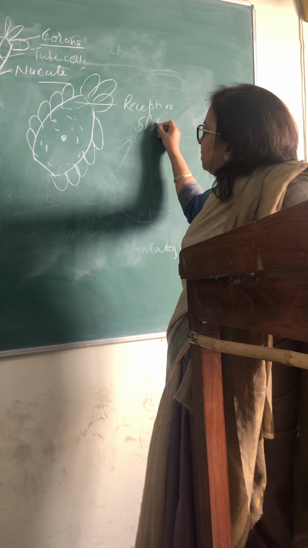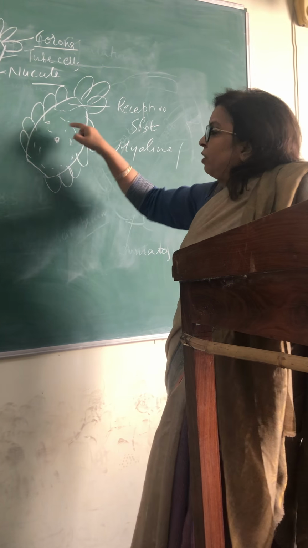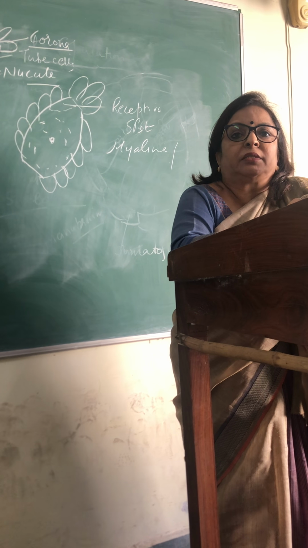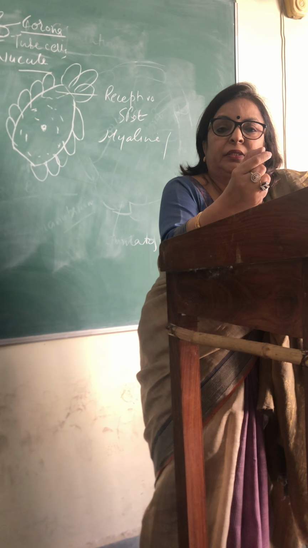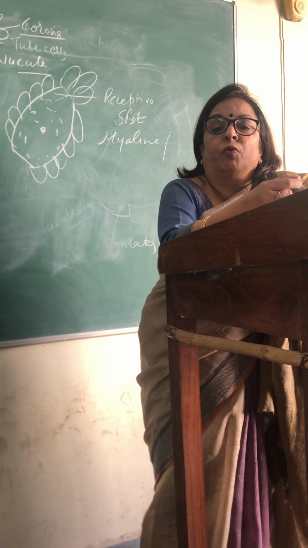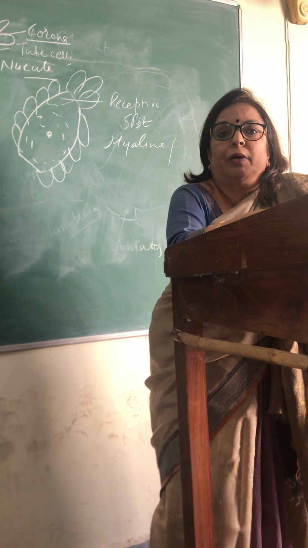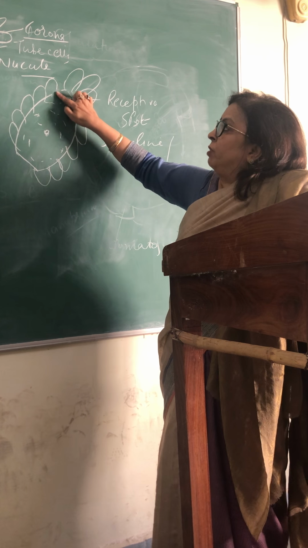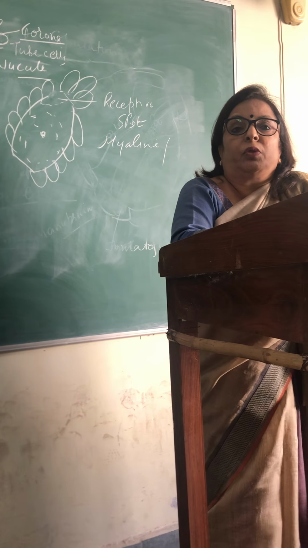A hyaline colorless area at one end of the oogonium, and this colorless area is the receptive spot, and this is the position or the area through which the male gamete will enter into the female gamete. The tube cells will separate from here, and they will form a space for the male gamete to enter into the female gamete.